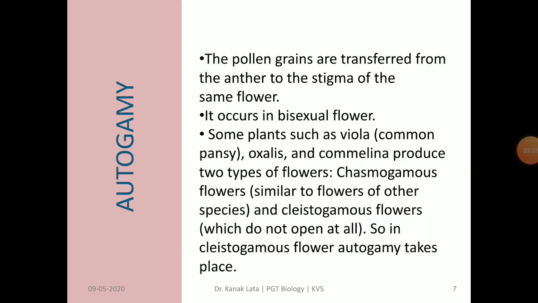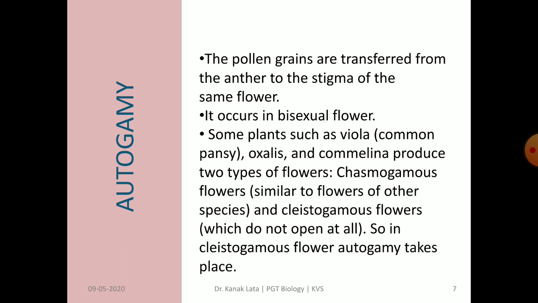Now we will discuss autogamy. When pollen grains are transferred from anther to stigma of the same flower, as we have seen in the previous figure, then it is called autogamy. It always takes place in bisexual flowers. There are also some plants such as viola, that is common pansy, oxalis and commelina, which produce two types of flower, that is chasmogamous and cleistogamous.